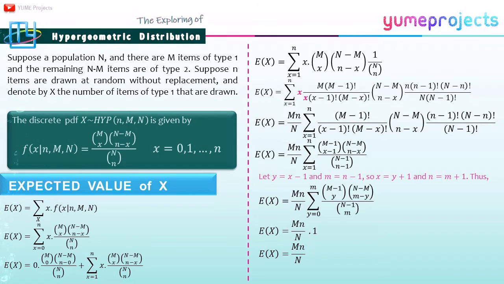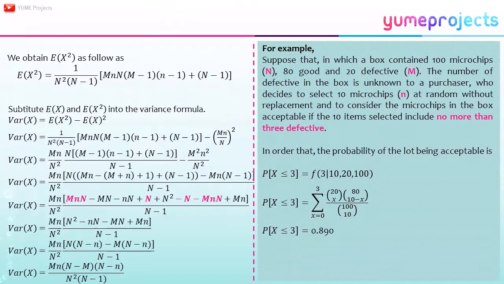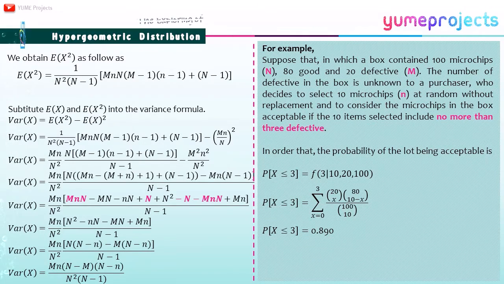By a similar argument to the previous slide, to get the expected value of X and the variance of X, using the definition and algebraic manipulation, I get E[X] equal to big M times n over big N. The E[X squared] case is similar to E[X] in the previous slide, so we obtain E[X squared] as on the slide.